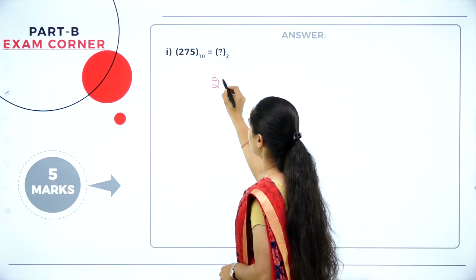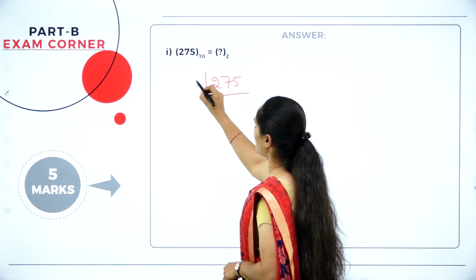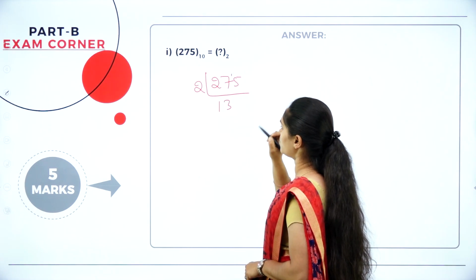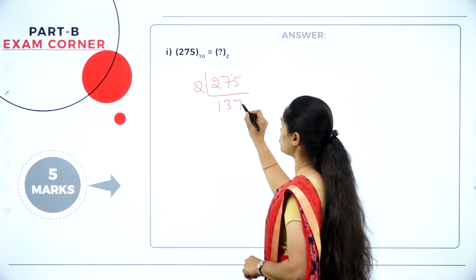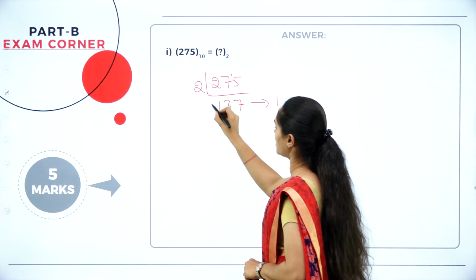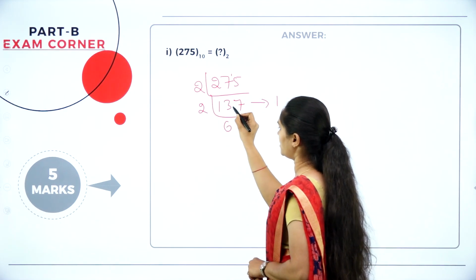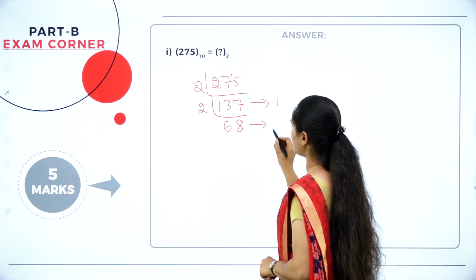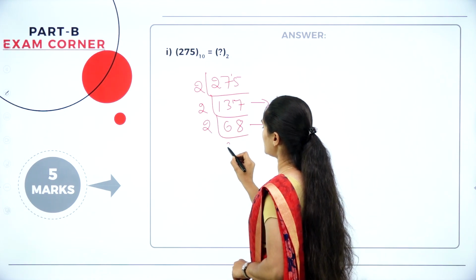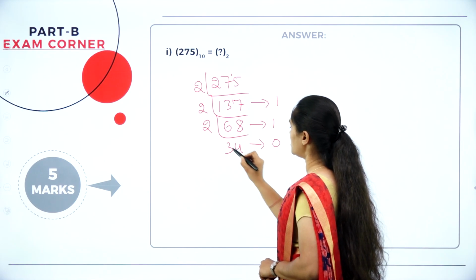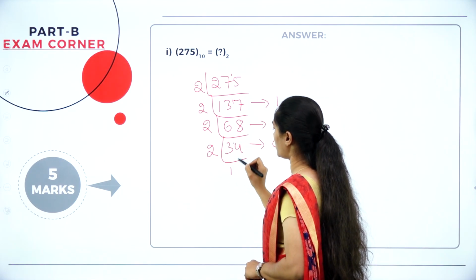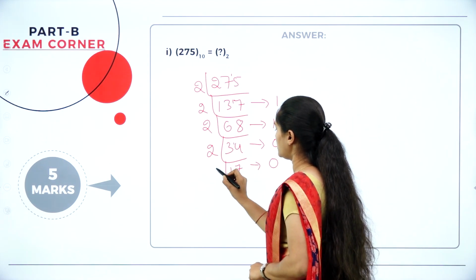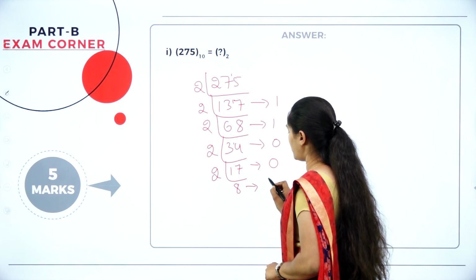Here we have 275. Write it as it is and start dividing it by 2. 2 ones are 2, 2 3s are 6, we are left with 1. Now it becomes 15. 2 7s are 14, remainder is 1. Next, 2 6s are 12, remainder will be 1. Now it becomes 17. 2 8s are 16, remainder is 1. Then 2 3s are 6, 2 4s are 8, remainder is 0. And then 2 1s are 2, it becomes 14, 2 7s are 14, remainder is 0. So 17 2s are 34. Then 2 8s are 16, remainder is 1.